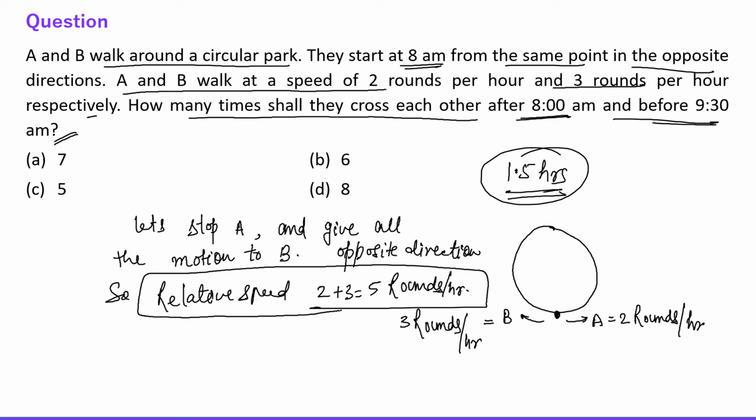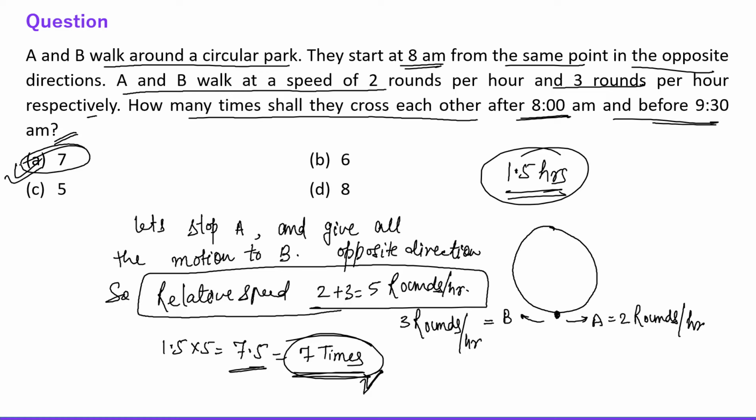Fine. So the question is, how many times are they meeting in 1.5 hours? Right. So 1.5 into 5, so this is 7.5 times. But meeting can't happen 7.5 times. So the meeting is happening 7 times only. Right. So they are meeting 7 times. Fine. Before 9:30. Okay, everyone. So they are meeting 7 times. Fine. The answer is 7 times.